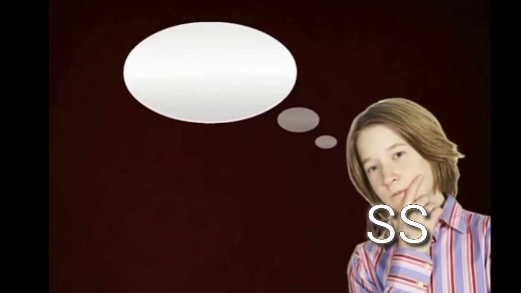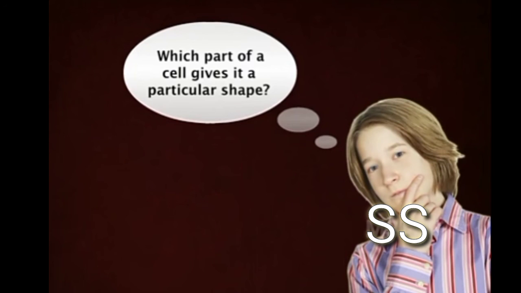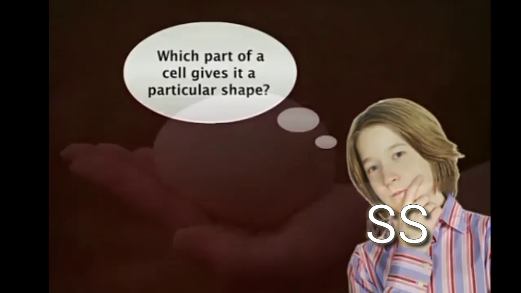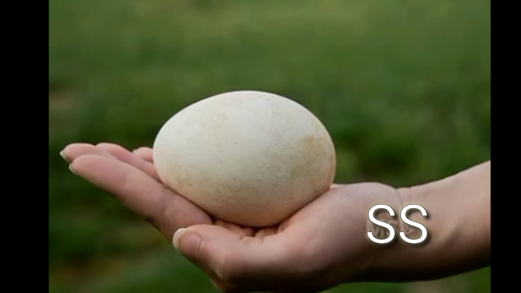Now, which part of a cell gives it a particular shape? Let us take an example, a single cell which can be seen easily.